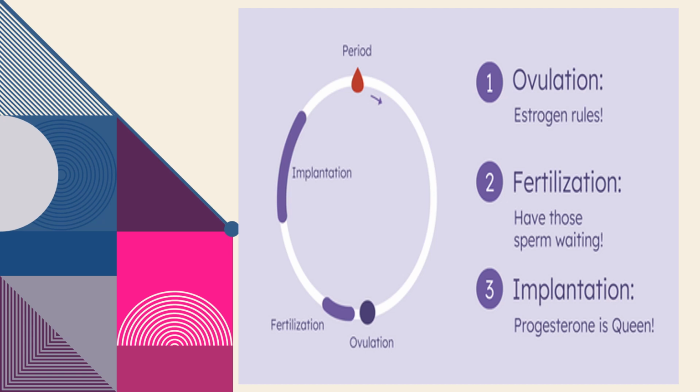But here, the next after the ovulation, so pag may na-fertilized egg, if there is a union of the sperm and the egg, that is what we call fertilization. And the next one is what we call implantation, which is found among humans in the uterus, but also in other animals. During implantation, the progesterone hormone is necessary. Progesterone is different from estrogen. The estrogen is necessary during ovulation in order to fertilize an egg, and progesterone is necessary inside the uterus in order to preserve the baby, which is found in the uterus.